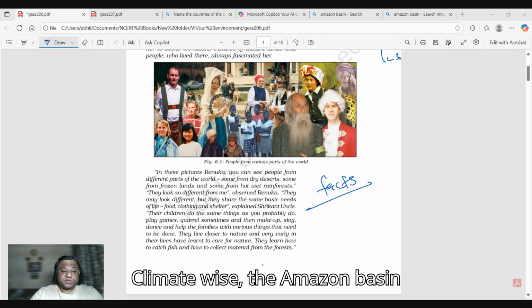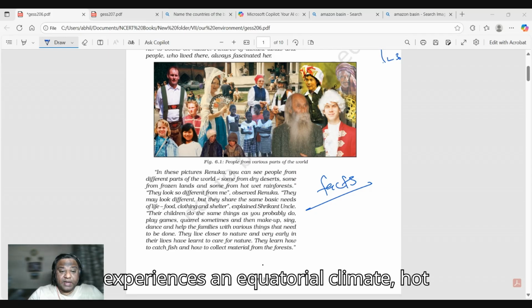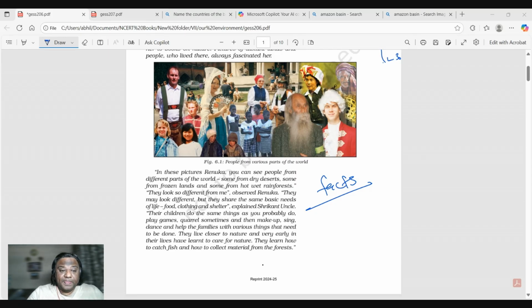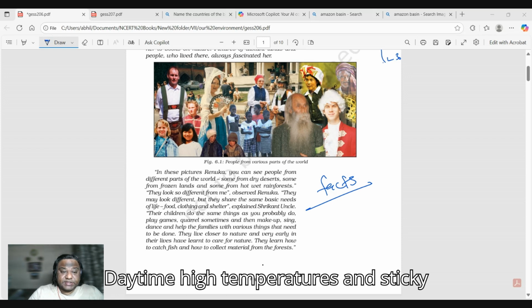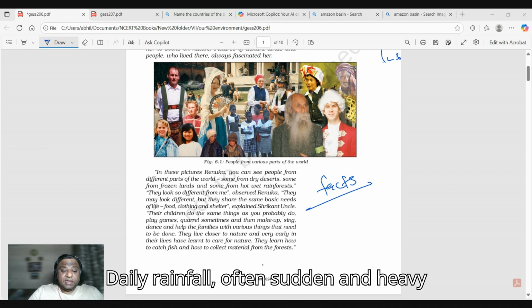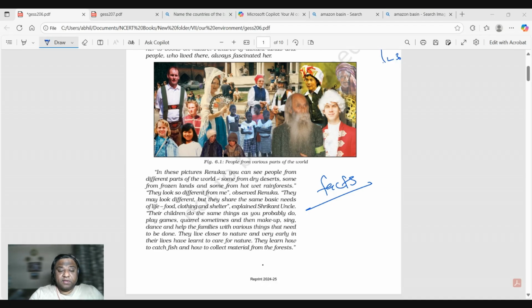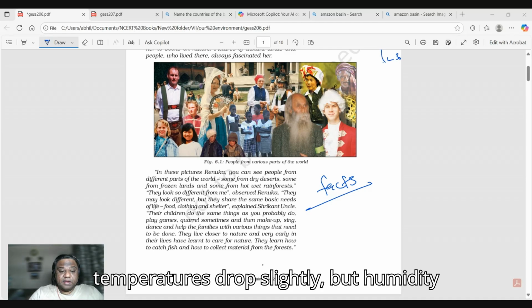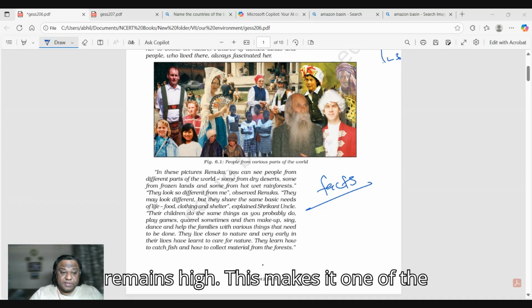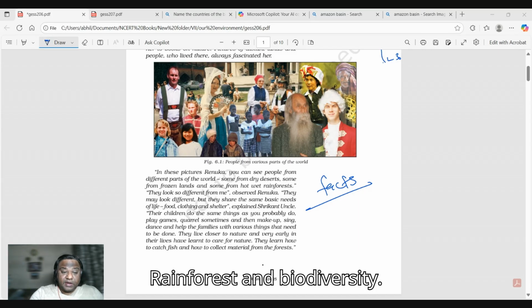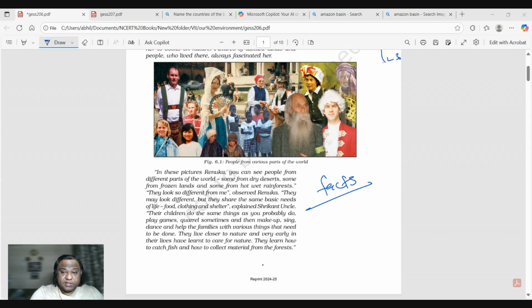Climate-wise, the Amazon basin experiences an equatorial climate, hot and wet throughout the year. Daytime has high temperatures and sticky conditions, with humidity and daily rainfall, often sudden and heavy without much warning. Nighttime temperatures drop slightly, but humidity remains high. This makes it one of the most humid regions on earth. Rainforest and biodiversity.